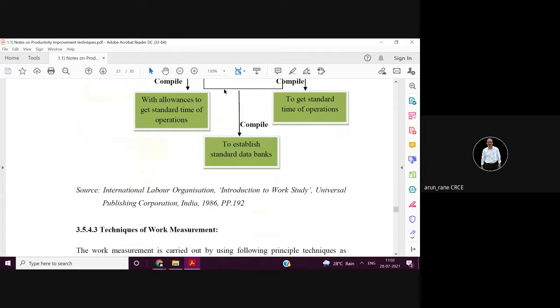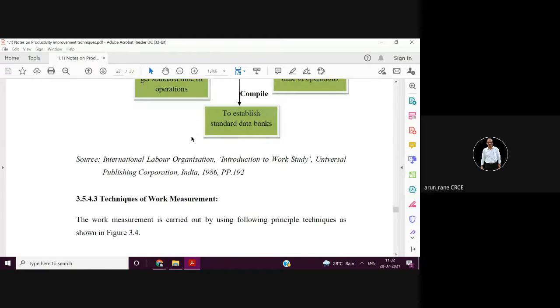Once the allowances are added, that is what is called the standard time. There is a difference between the time taken by the time study engineer, the standard time, and one more term which you will learn, the normal time. Each has its own meaning.